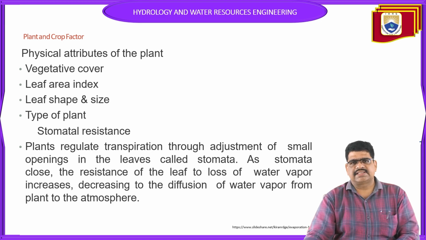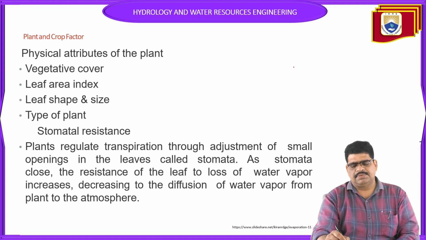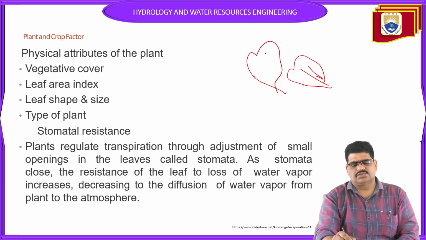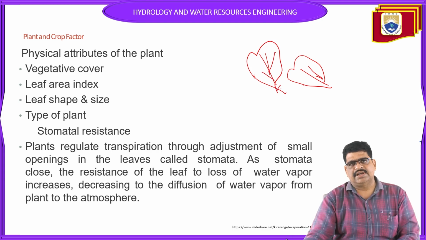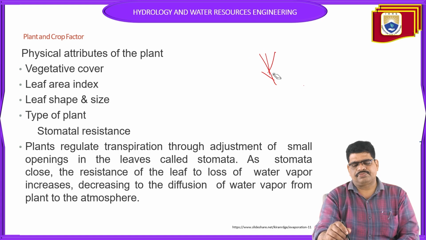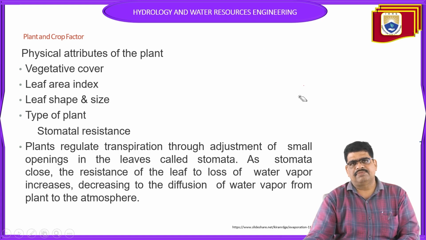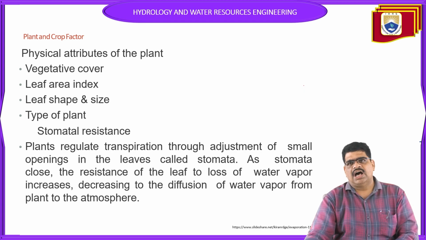Next, the leaf area index. It means the area of the leaf sizes matters: how much area the leaves spread over the entire area. Next, leaf size and shape. Some leaves are small and some are bigger, so the area also affects evapotranspiration. The smaller the size, the less the evapotranspiration. Next, type of the plant and stomatal resistance. How can it be affected?